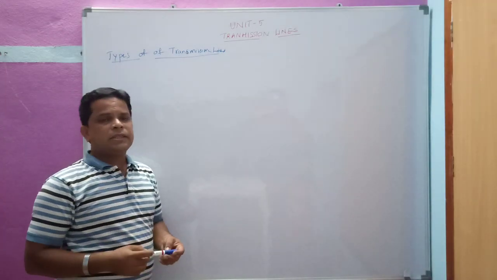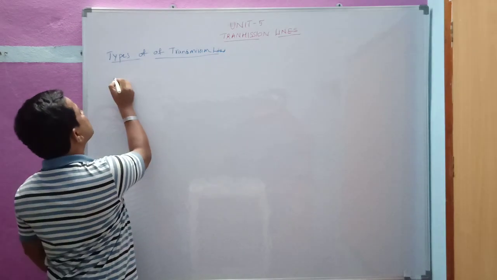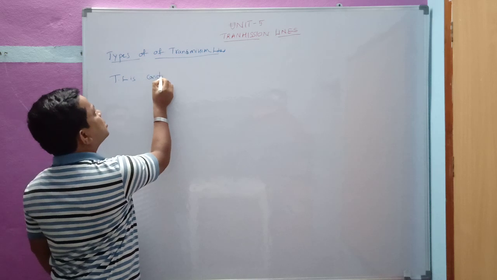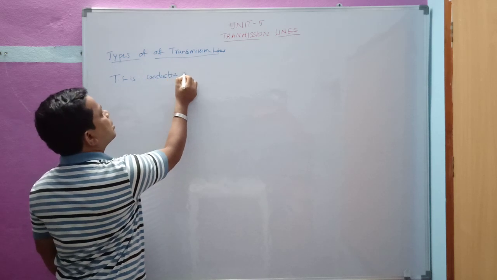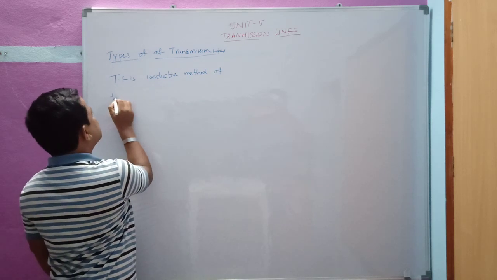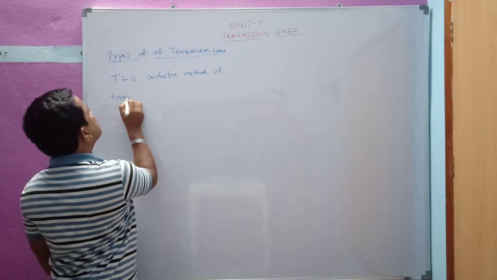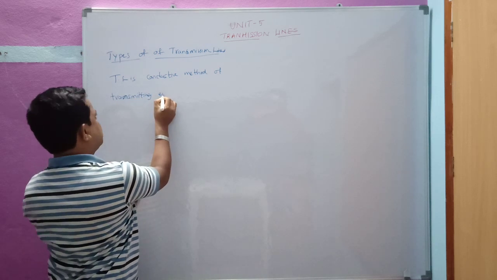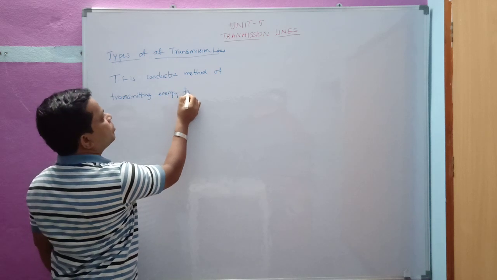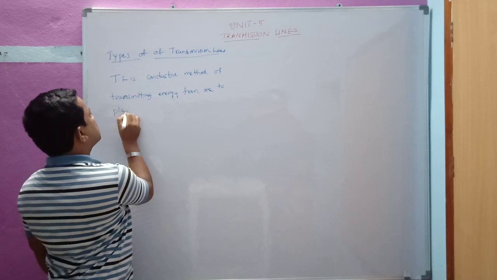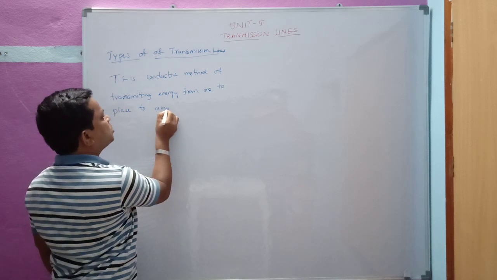So what am I going to call a transmission line? A transmission line is nothing but a conductive medium, a conductive method of transmitting energy from one place to another place, or we can say from source to destination.